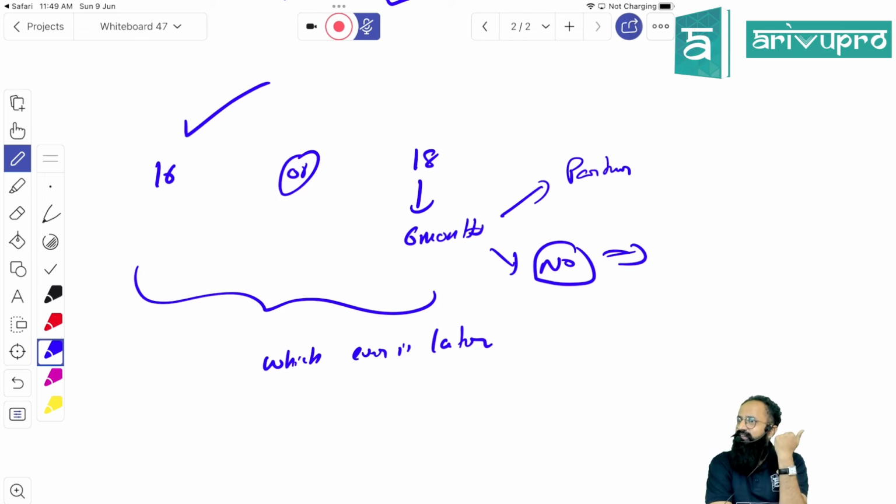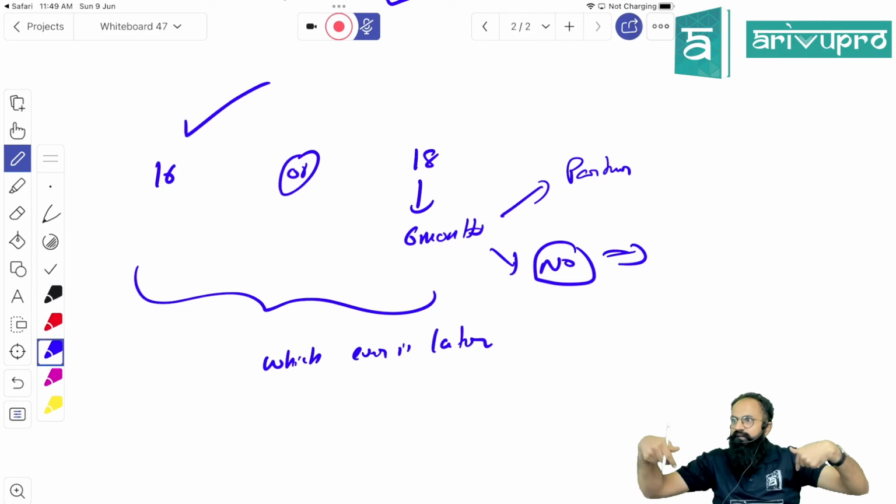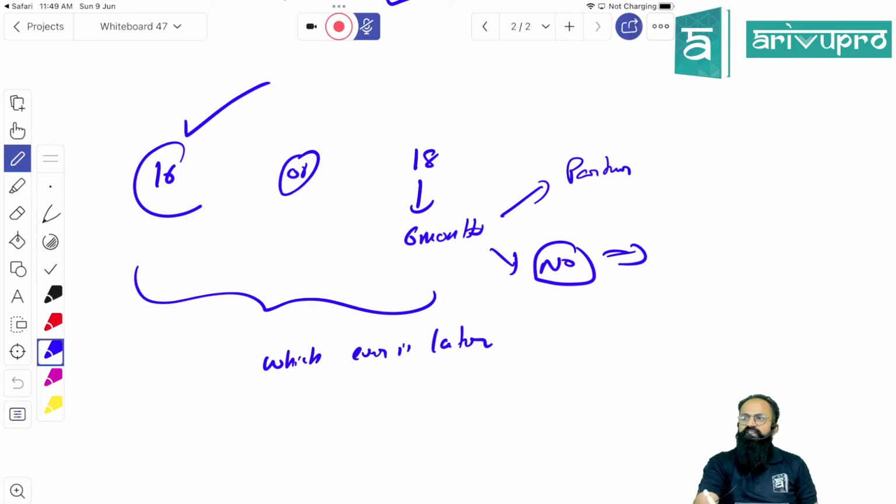Tell me, whichever is later means what? Whenever you got to know, or whenever you became 18 and six months from that day, whichever happens later, not earlier. Why is that given? If I put whichever is earlier, you got to know when you were 16 years old. Can you take decisions when you were 16? So to avoid that, they have given a situation called whichever is later. Understood?